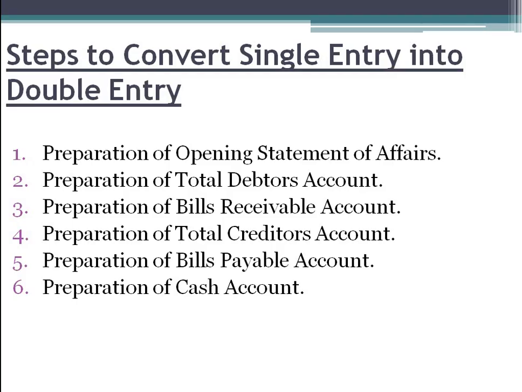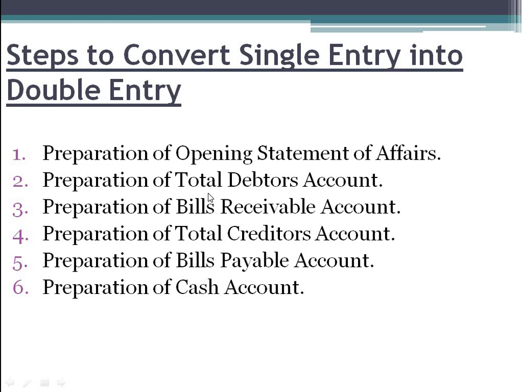Let's go for the next head, that is steps to convert single entry system into double entry system. Now, once the data has been prepared in single entry system, and if you want to convert it into double entry system, there are 6 steps to be followed. So what are the steps? First one is you need to prepare the opening statement of affairs.